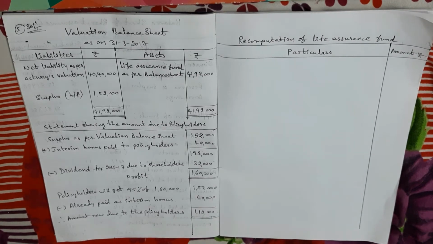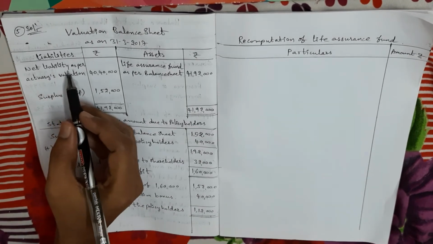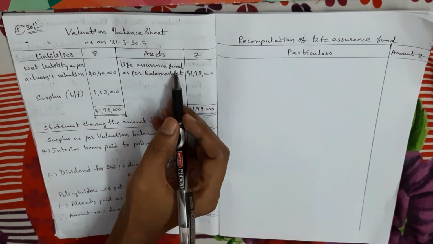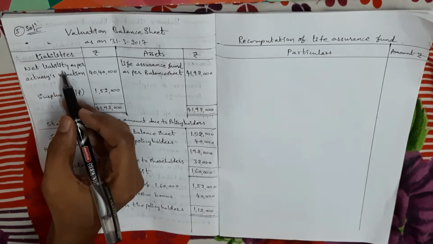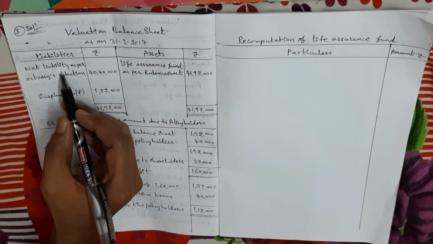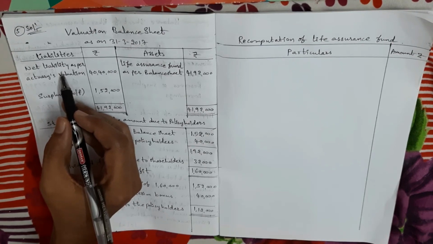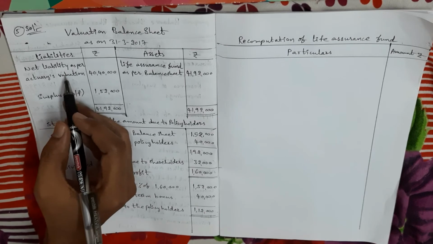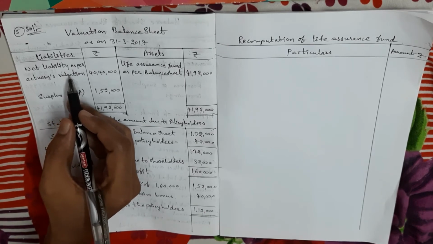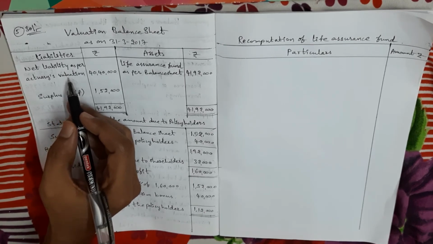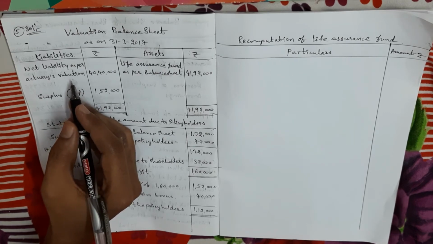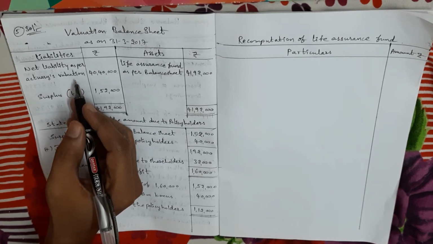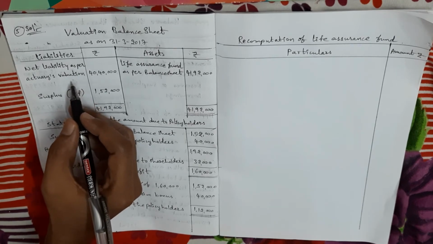Here, what is net liability? I think you know the life assurance fund meaning. Then what is a net liability? In life insurance business there is a gap between claims which are expected to arise and premiums which are expected to be received. So this gap is known as net liability.